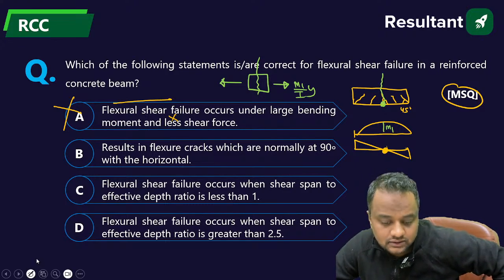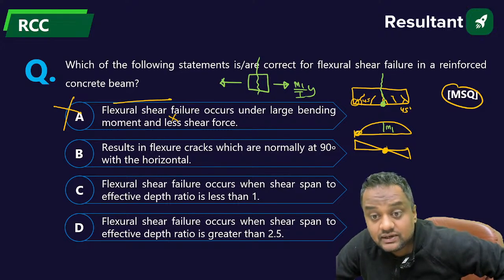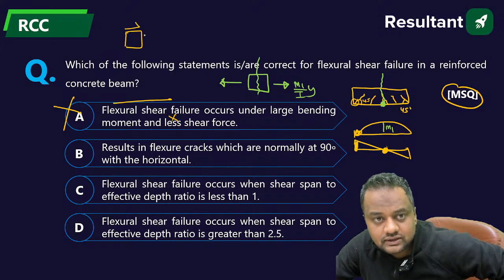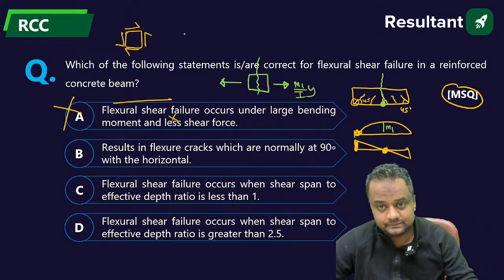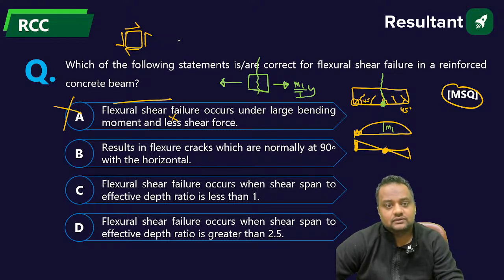At the support, why is it 45 degrees here? Because at the support bending moment is 0 and shear is there. So at the support the shear block will be like this, pure shear stress. And in pure shear stress, the maximum principal stresses are at 45 degrees.